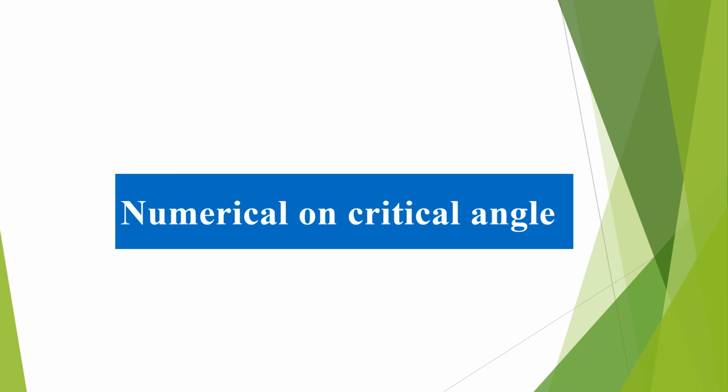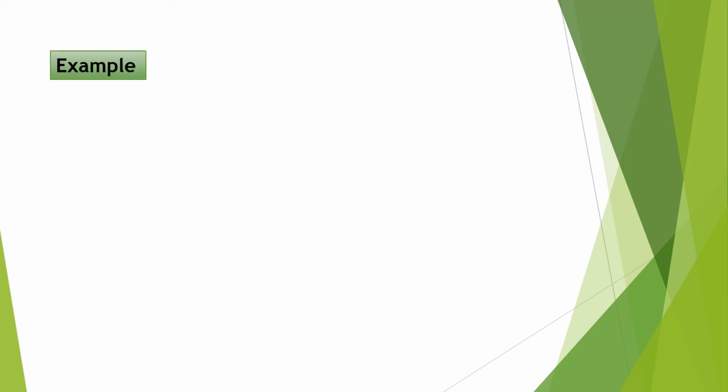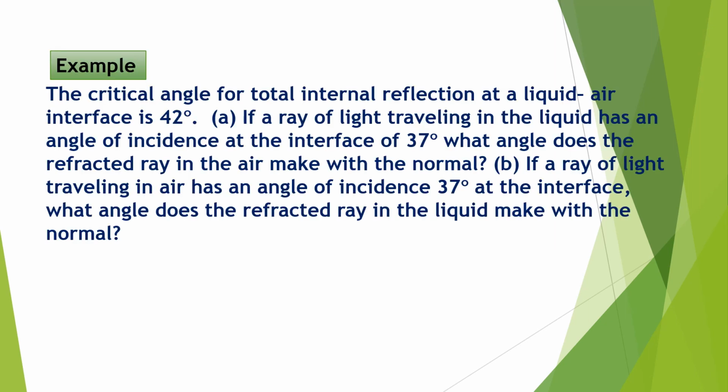Numerical on critical angle we will take. We will see one example for this numerical. The critical angle for total internal reflection at the liquid-air interface is 42 degrees. In the first case, if a ray of light traveling in a liquid has an angle of incidence at the interface of 37 degrees, what angle does the refracted ray in the air make with the normal?